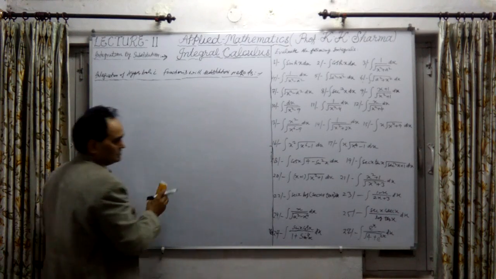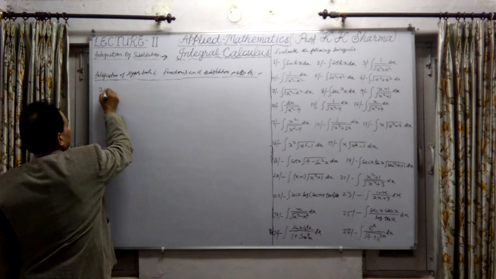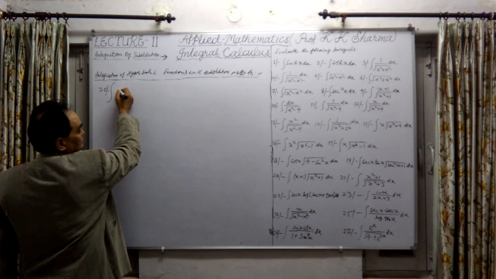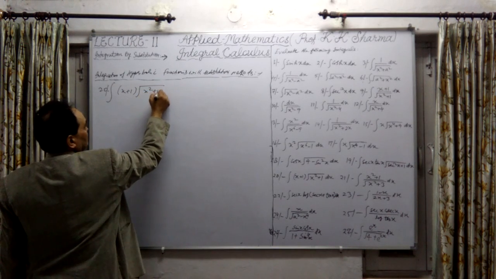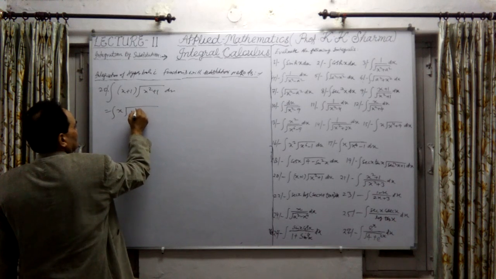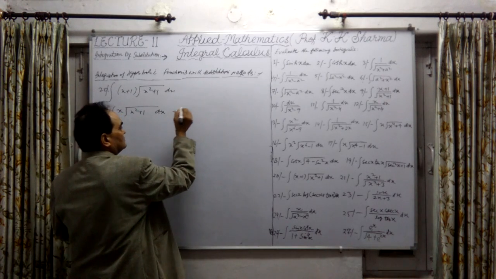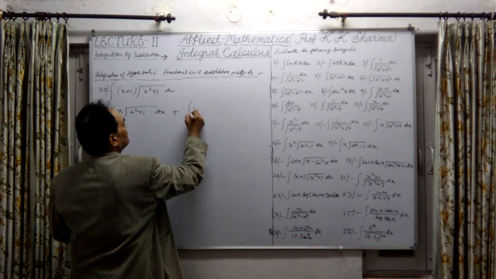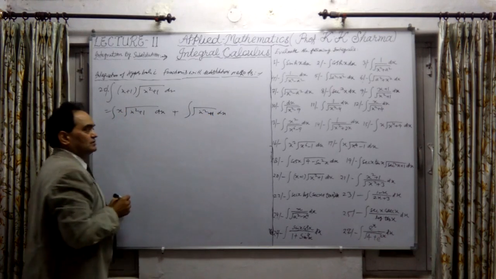Now let me take the next question. 19th we have done, now question number 20. This is the integration of (x plus 1) under root x square plus 1 into dx. Now it can be taken as the integration of x under root x square plus 1 dx, plus the integration of 1 into under root x square plus 1 dx. This is what we have obtained.